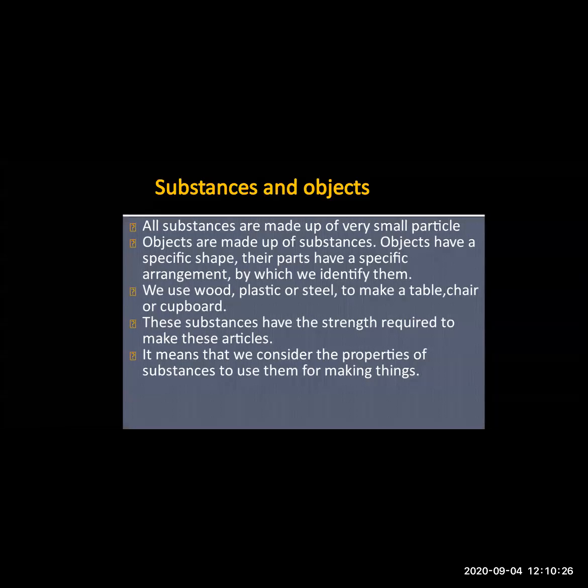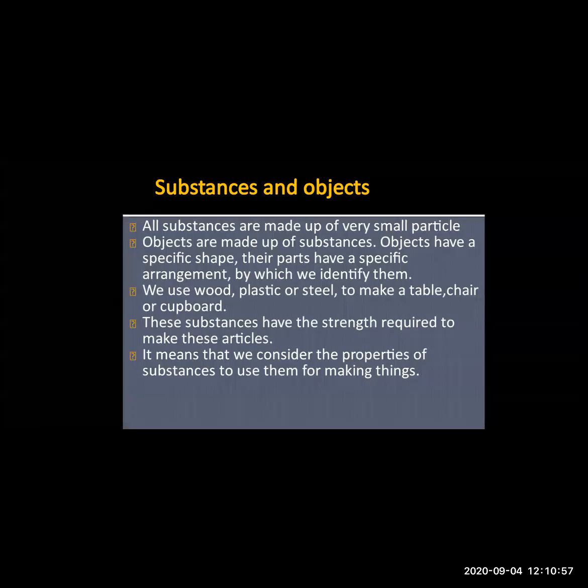We use different materials for making different objects, for example wood, plastic or steel. From these, what do we make? From wood we can make different types of furniture. From plastic we can make tables and chairs. From steel we can make a cupboard. So these different things we can make from different substances. These are the objects which we are making from different substances.